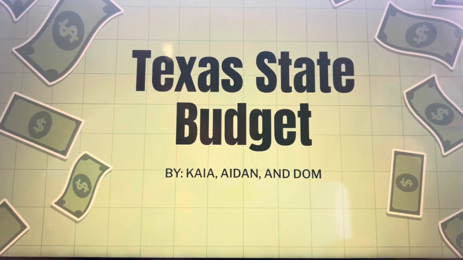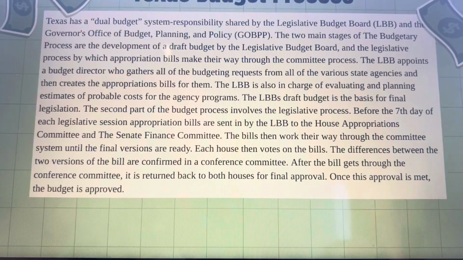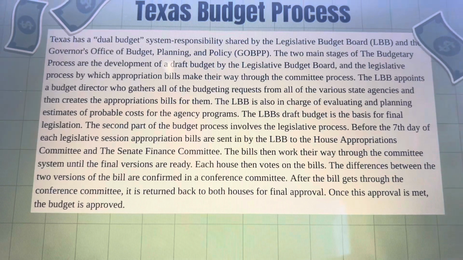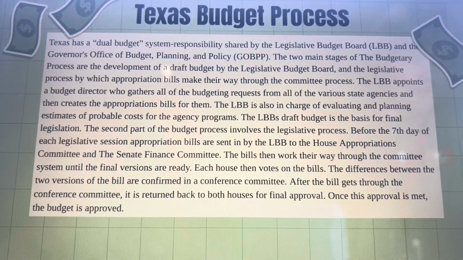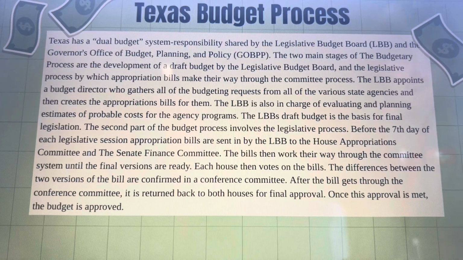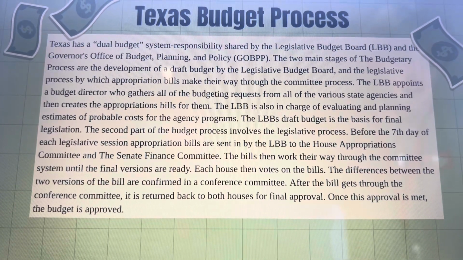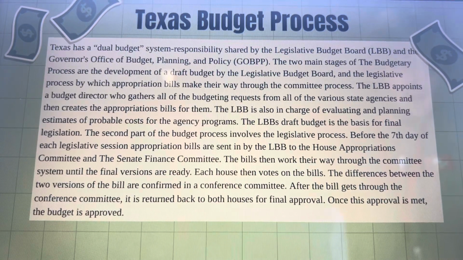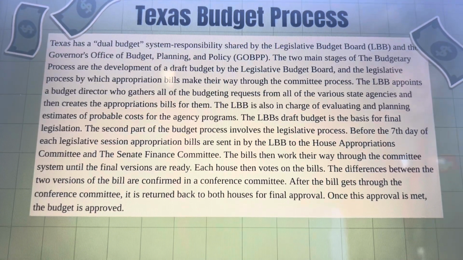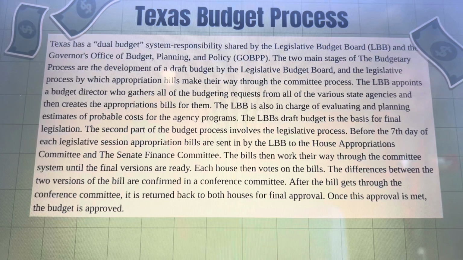Welcome to the Texas state budget. The Texas budget process is a lengthy system where responsibility is shared by the LBB and the GOBPB. The two main stages of the budgetary process are the development of a draft budget by the Legislative Budget Board and the legislative process by which appropriation bills make their way through the committee process.